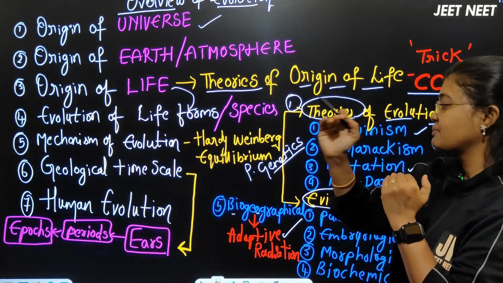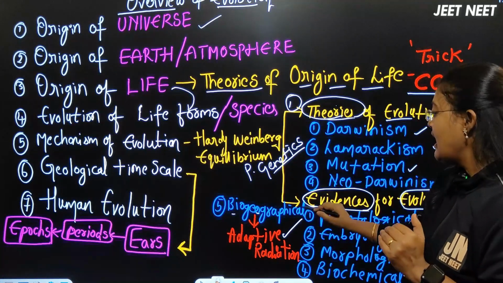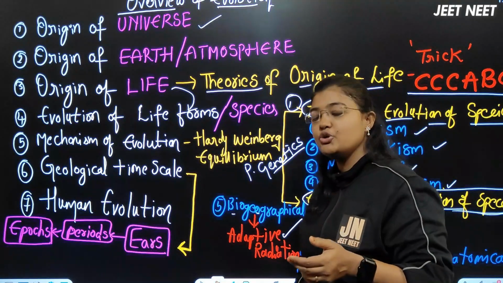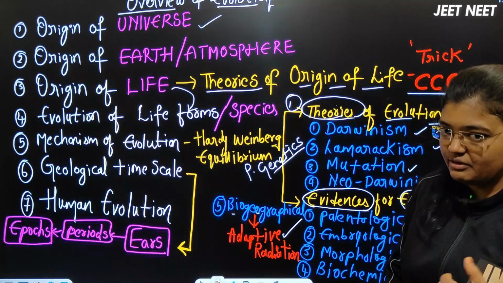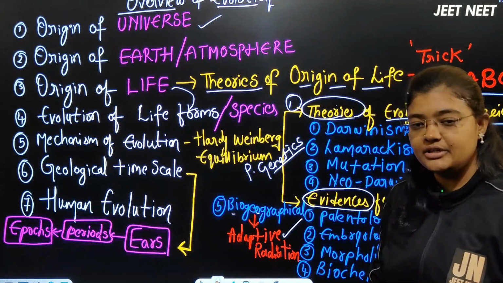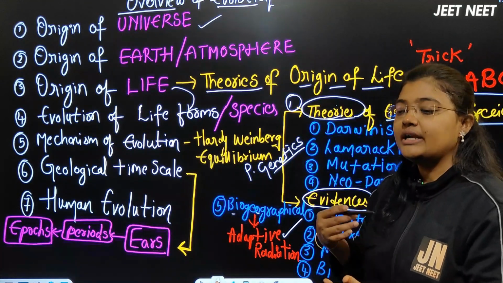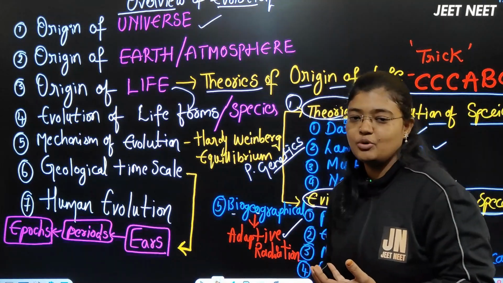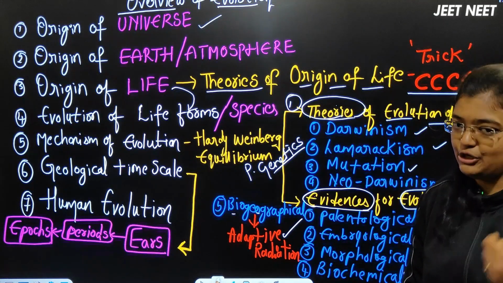For the evolution of species, we will discuss theories and evidences. After that, in the mechanism of evolution, one example they have given, the Hardy-Weinberg principle. After that, we will discuss the geological time period, what time period it took to form the earth. And finally, we will discuss human evolution.